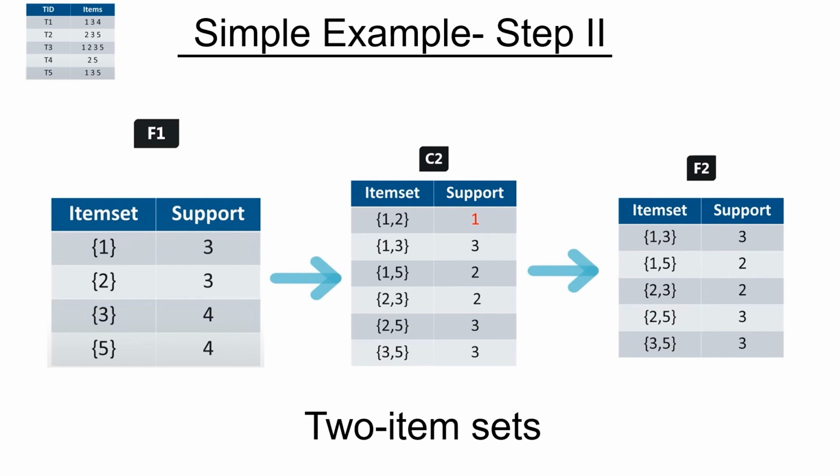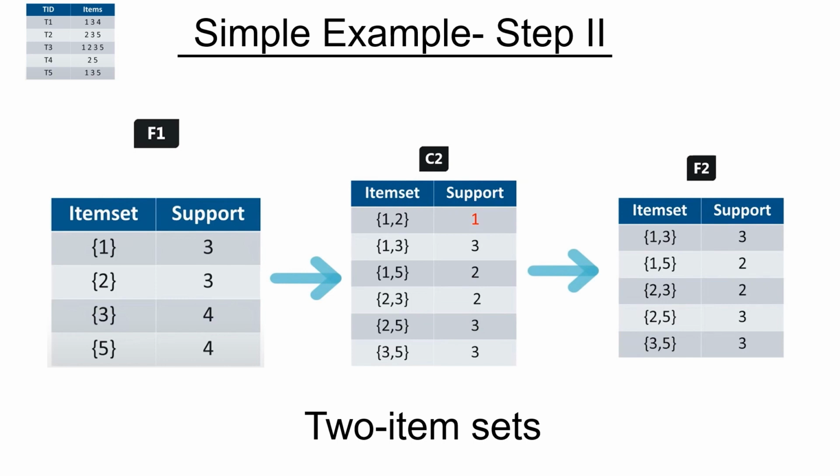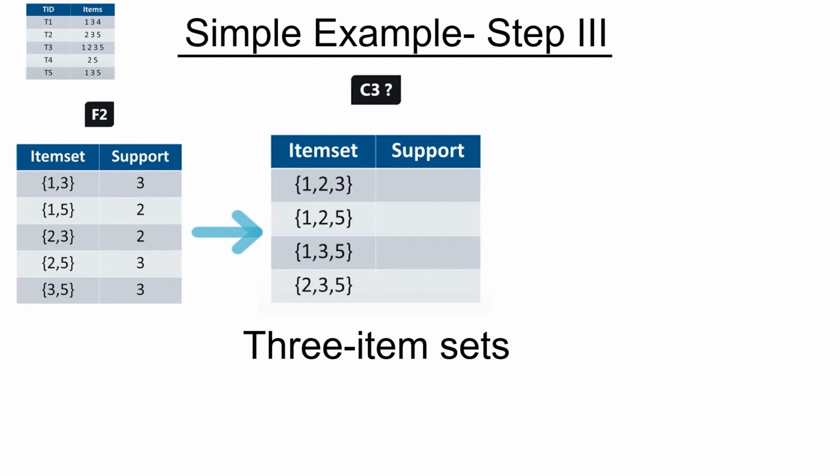You might have guessed from here, now we have to create the three item sets from the two item sets. Now, how will we generate the three item sets? Take the two item sets and make combinations from there. So the combinations will be 1 2 3, 1 2 5, 1 3 5, and 2 3 5.